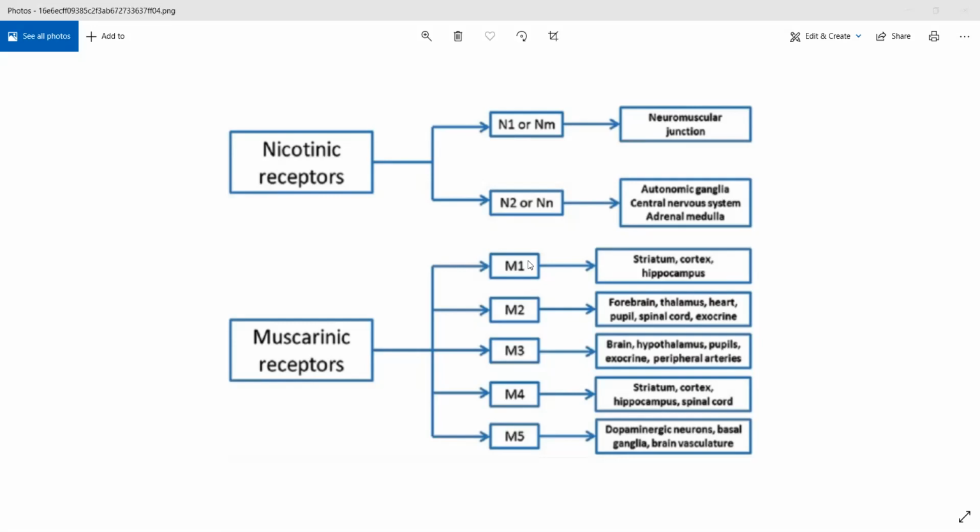M1 is found in autonomic ganglia. You have it in gastric glands, hippocampus, striatum, cortex, all of that. M2 can be found in the heart. So whenever you have cholinergic stimulus to the heart, wherever the heart is contracting, that stimulus is coming from the M2 receptor. As such, acetylcholine is binding to the M2 receptor, and it is causing the heart to beat. So most important, M2 receptor ka location will be heart.